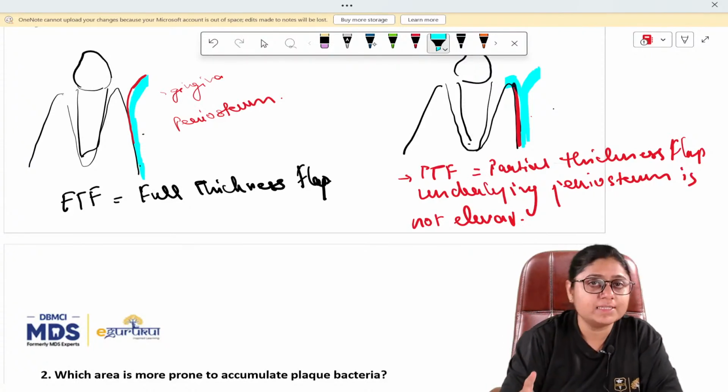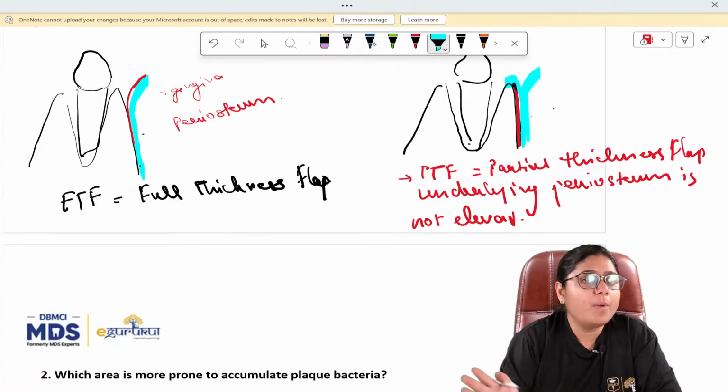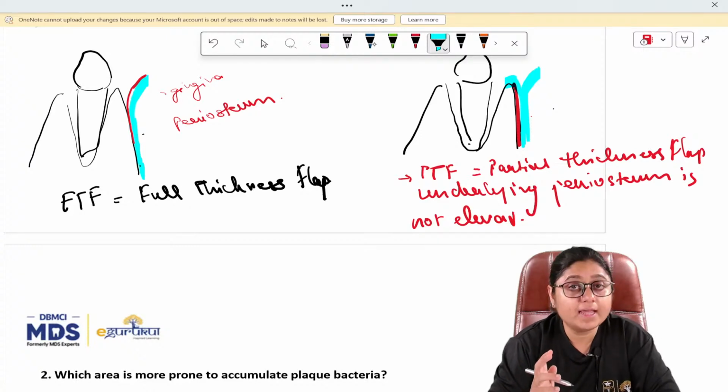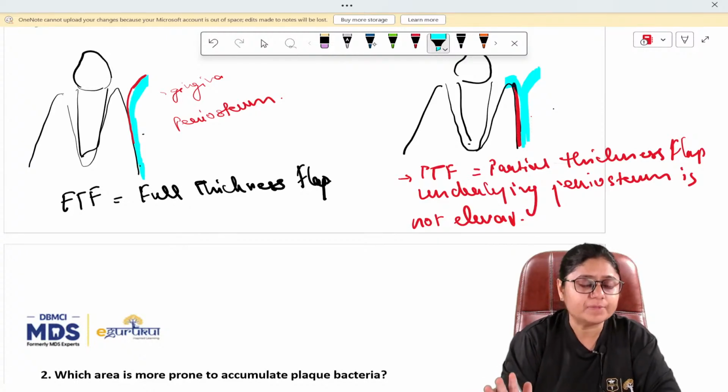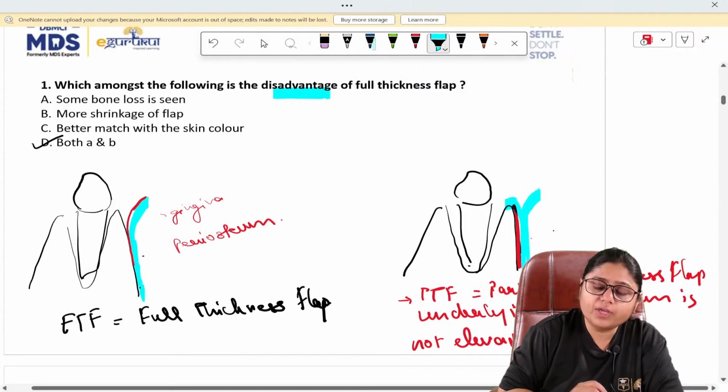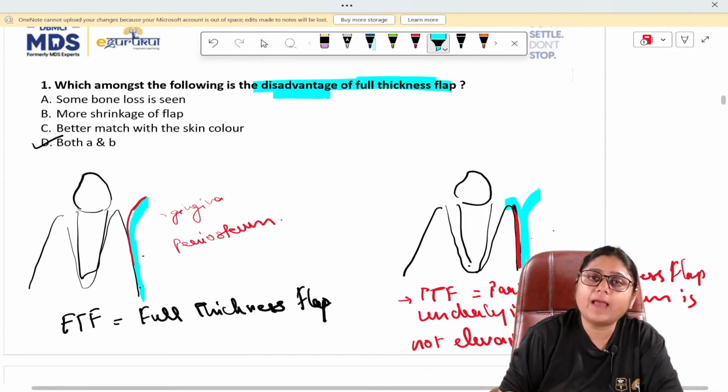So one of the major disadvantages is this, and the other is when we suture back this full thickness flap, there is some shrinkage of the flap seen. So these are the two disadvantages of the full thickness flap.